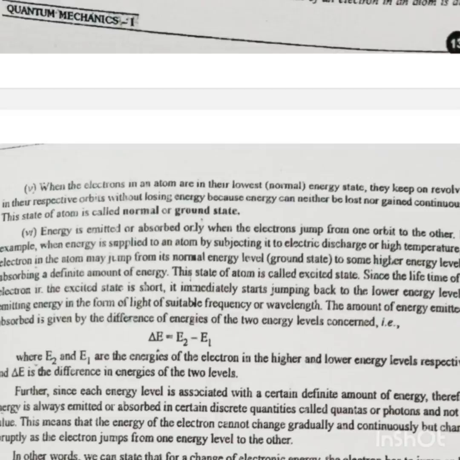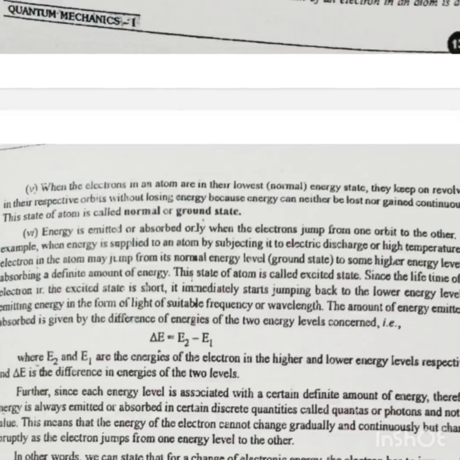The fourth point is inability to explain the shape of molecules. Now, it is well known that in covalent molecules the bonds have directional characteristics, that is, atoms are linked to each other in particular directions and hence they possess a definite shape. The Bohr model is unable to explain it.